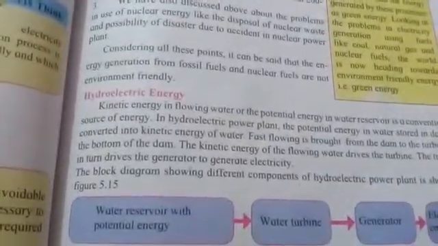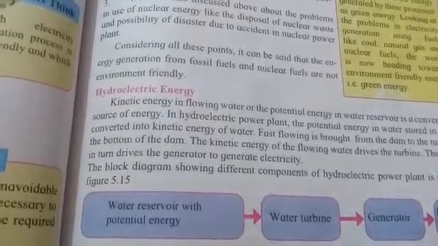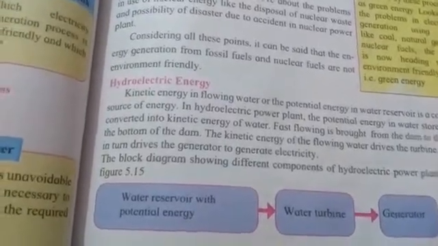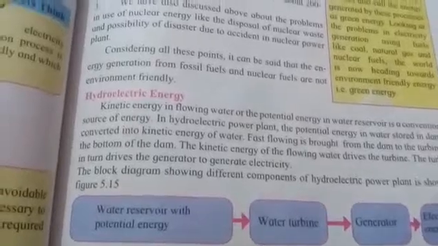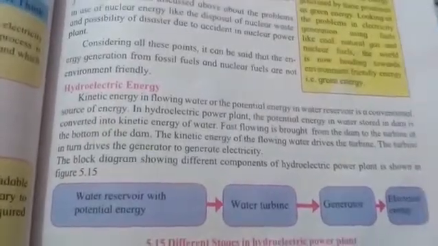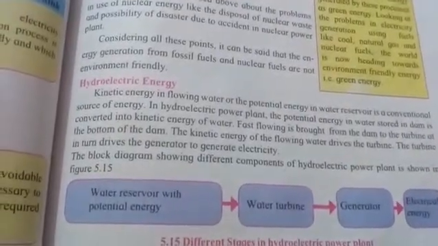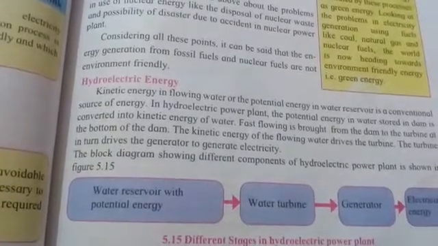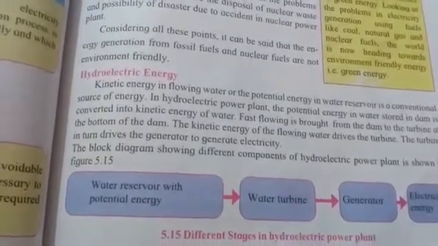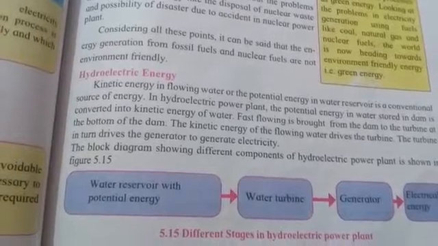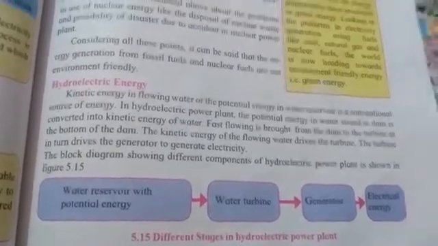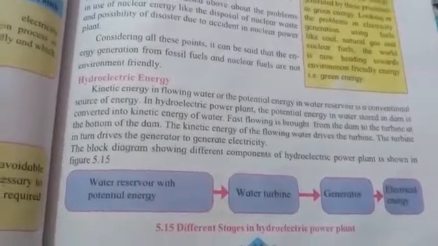Now this hydro means water, and from water when we create the electricity, that is known as hydroelectric energy. So what happens in this is the kinetic energy of the flowing water is made to move onto the turbine, and the turbine is attached to the generator, where the kinetic energy of the water is going to be converted into electrical energy, and this is how electricity will be produced.